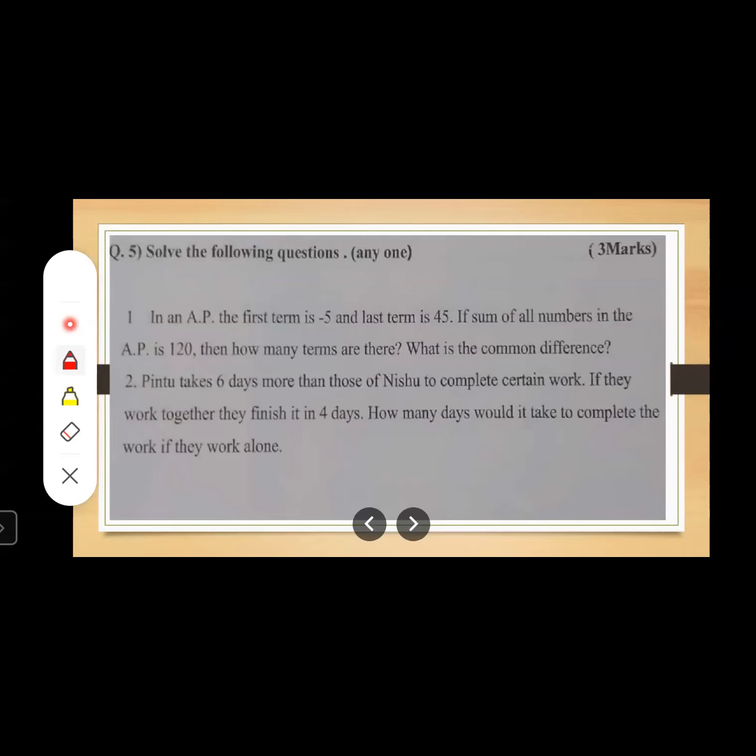How many terms are there? How many terms means n you have to find out. And what is the common difference? Means you have to find out D. Okay, let us find out this in the next slide. See, the given series is an AP. First term is given, last term is given, Sn is given. What you have to find out? You have to find out the total number of terms, right?